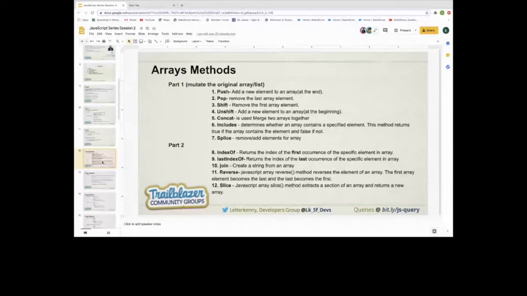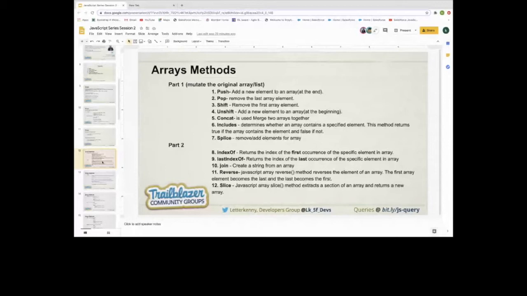So basically there is a slight difference between splice and slice. Splice removes and adds elements in an array, and slice cuts a fixed section out of the array and returns a new array. In the case of splice, it just removes and adds elements in the array.